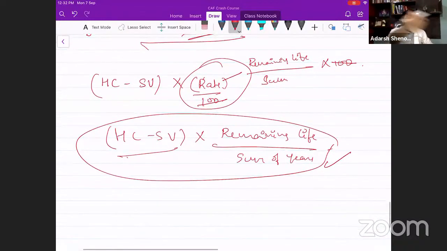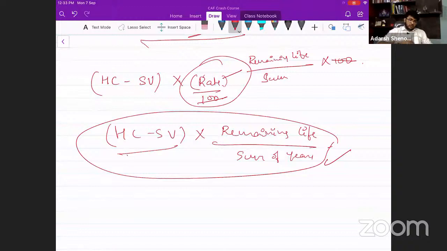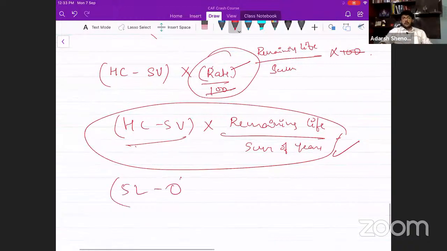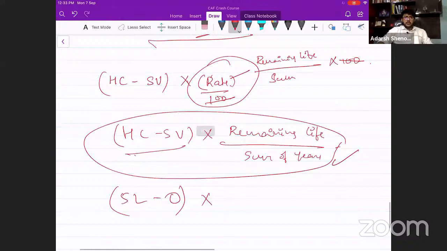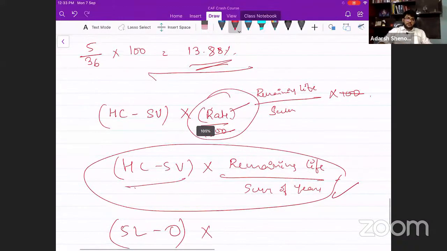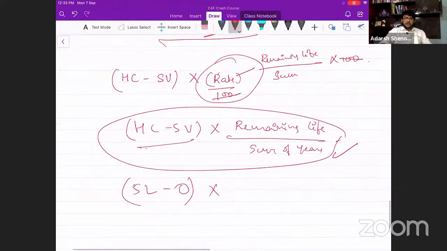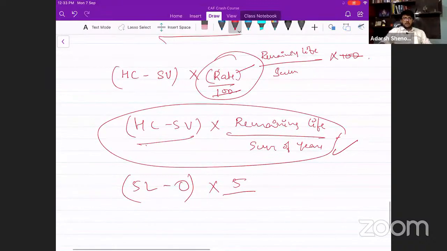For example, in that previous question, let us take the historical cost as 5 lakh, scrap value as 0. 5 lakh into 5 lakh minus 0. And I told you to calculate depreciation for which year? Fourth year, right? So can you tell me what is the numerator going to be? Remaining life is how much? 5 years. Divided by what is sum of years? 36. So what is the amount of depreciation for the fourth year?